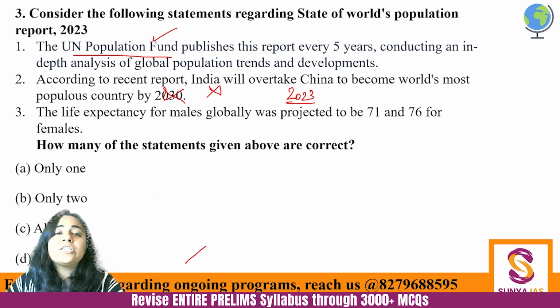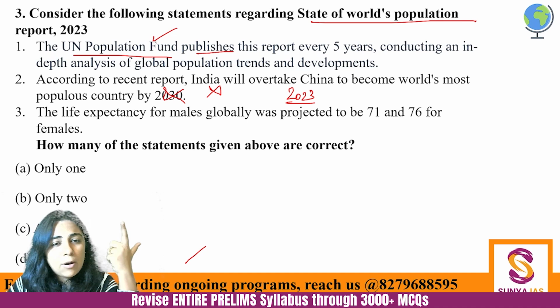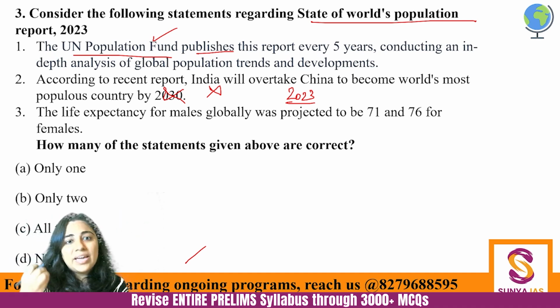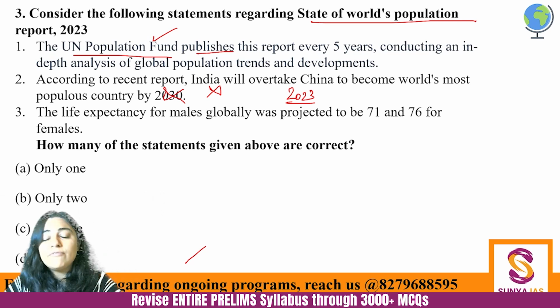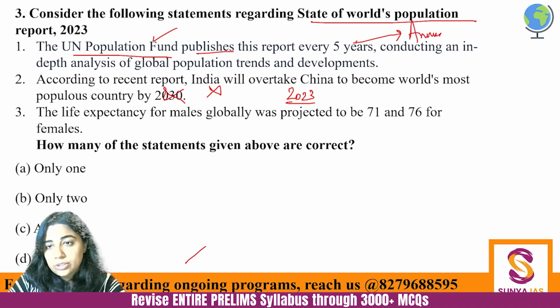Now, UN Population Fund does publish this State of World Population Report, but just think about it. This is a report about which you get to hear very often, है ना? State of World Population Report. If a report is published every 5 years, you would not hear about it a lot. Okay, that is common sense. So it is not 5 years, it is actually an annual publication.